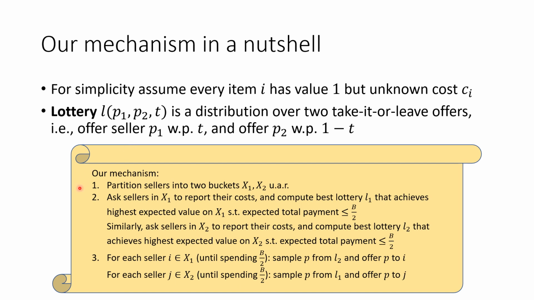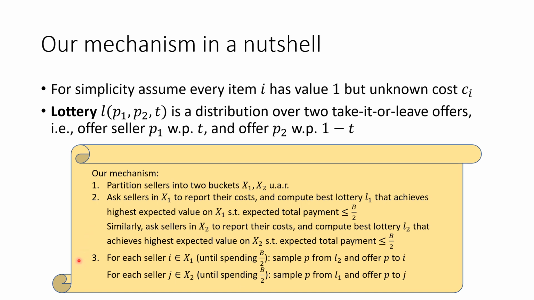First, we partition all the sellers into two buckets, X1 and X2, uniformly at random. Then, we ask the sellers in X1 to report their costs and compute the best lottery L1 that achieves the highest expected value on X1, such that the expected total payment is bounded by B divided by 2. Similarly, we ask every seller in X2 to report their cost and compute the best lottery L2 that achieves the highest expected value on X2, such that the expected total payment is bounded by B divided by 2.